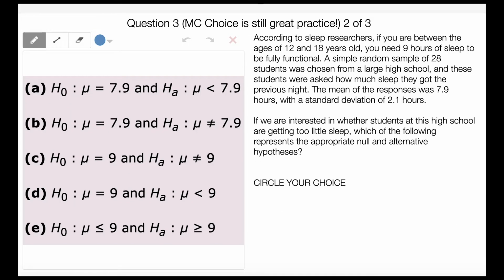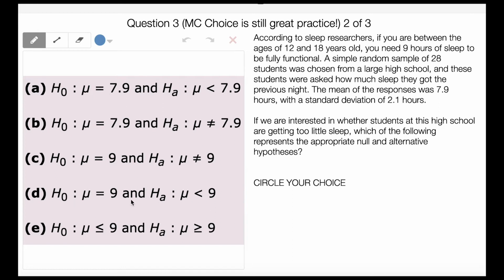If you are between the ages of 12 and 18 years old, you need 9 hours of sleep to be fully functional. A simple random sample of 28 students was chosen from a large high school, and these students were asked how much sleep they got on the previous night. The mean of the responses was 7.9 hours, and the standard deviation was 2.1. We are interested in whether students at this high school are getting too little sleep, which of the following represents the appropriate null and alternative hypotheses.